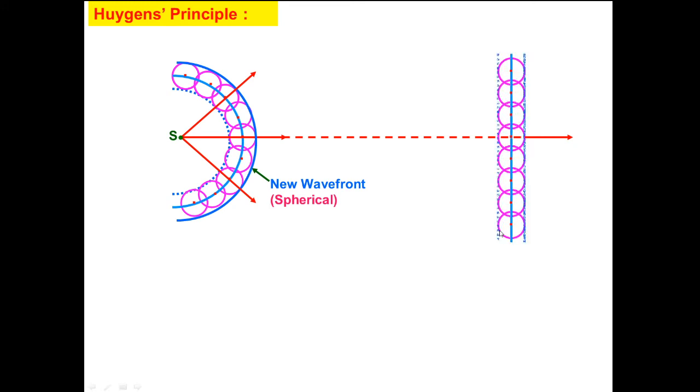Now come to Huygens principle. How is that explained? Here is a source. See, the surface at any time will be the wave front, and if this source is very far away, means we are here, then it will be a plane surface, so a plane wave front.